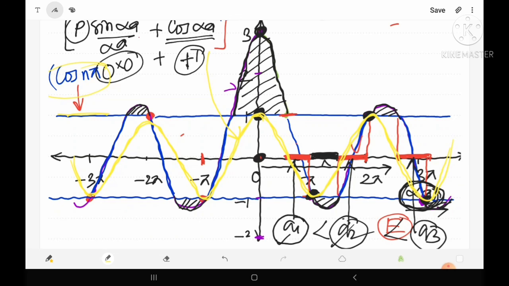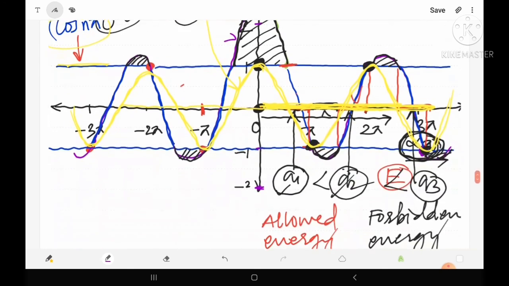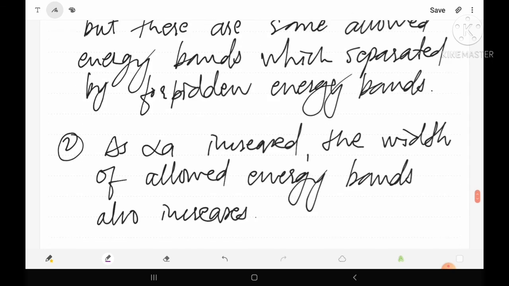It means that now all the energies are allowed. This curve overlaps or covers all the energies here. It means that all these energy values are allowed to the free electron. So if we consider P equal to 0, then the electron will have continuous energy value. So the third observation is that,